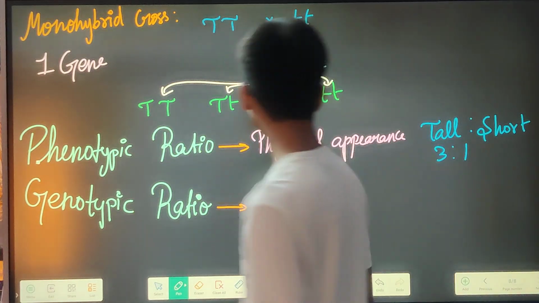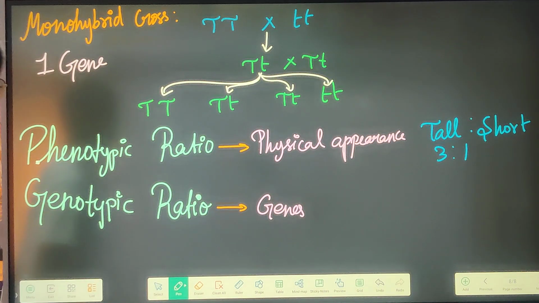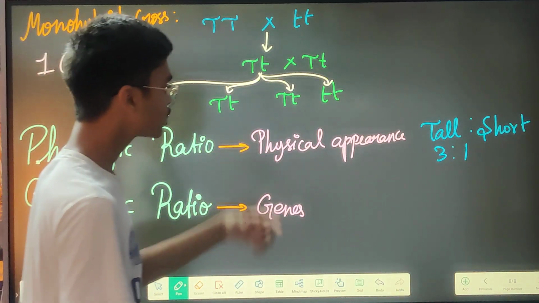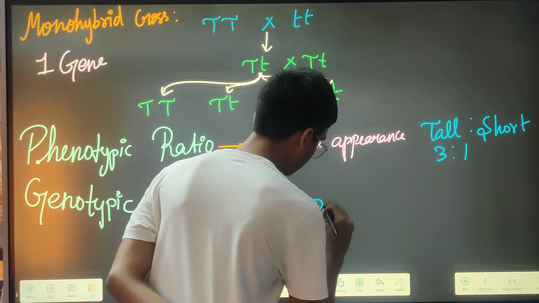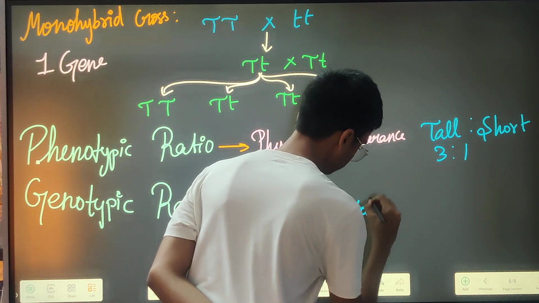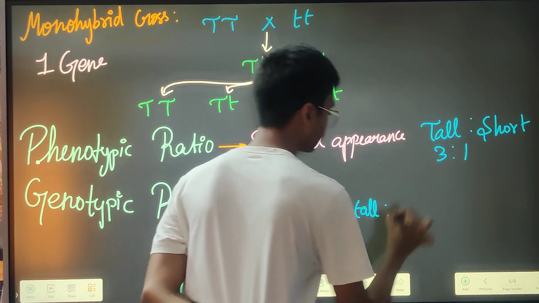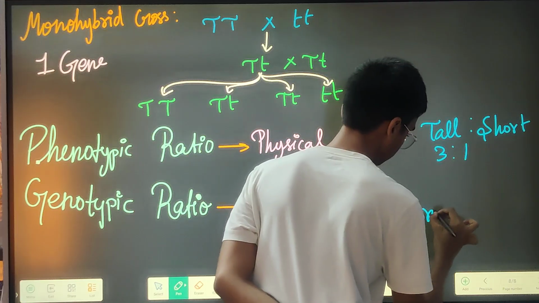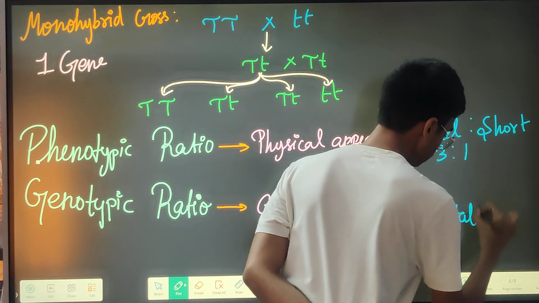What is your genotypic ratio? Genotypic ratio is based on the genes, that is, purely tall to hybrid tall, then short.